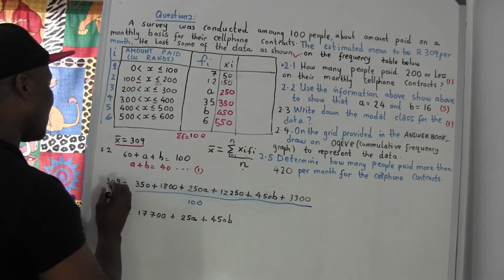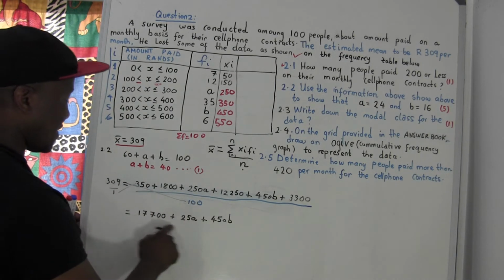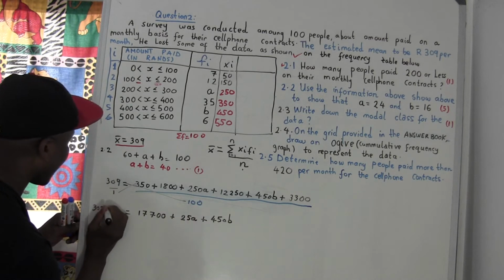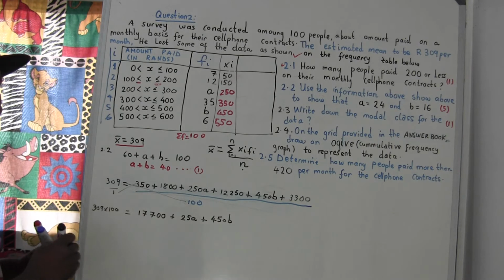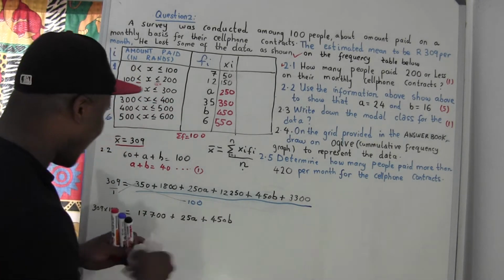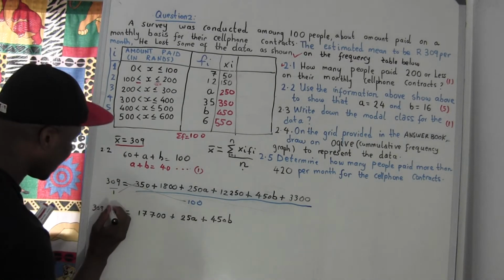So now remember, this is going to be over 1, so I can just cross multiply. This time this, we get this, and this time this is going to give you 309 times 100. When you multiply, this is going to give you 30900. So I don't have to write it, I can just say 00 here.